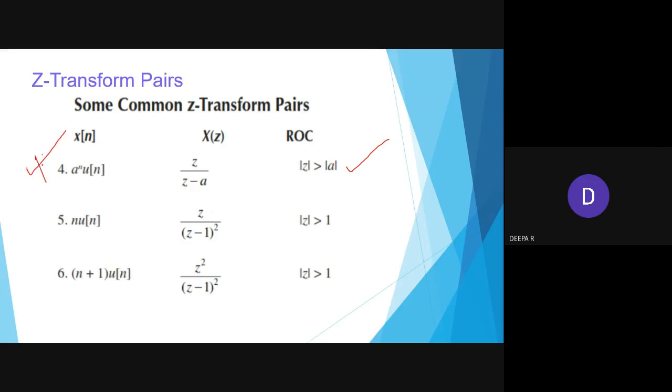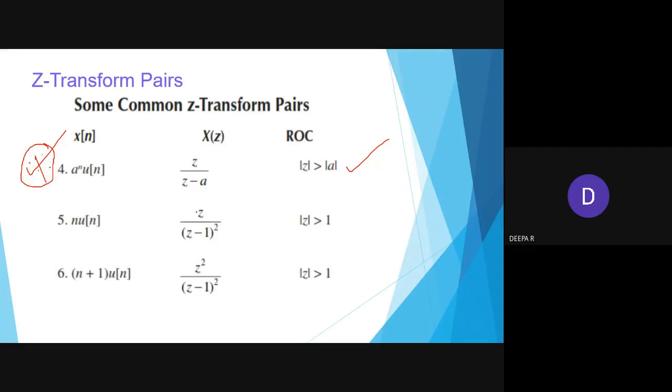It's a very important formula to be used in this entire Z transform. So you have to know a power n u of n means z by z minus a, where z is greater than a. Now what happens when I multiply by n? Multiplying by n makes it a ramp function, right?